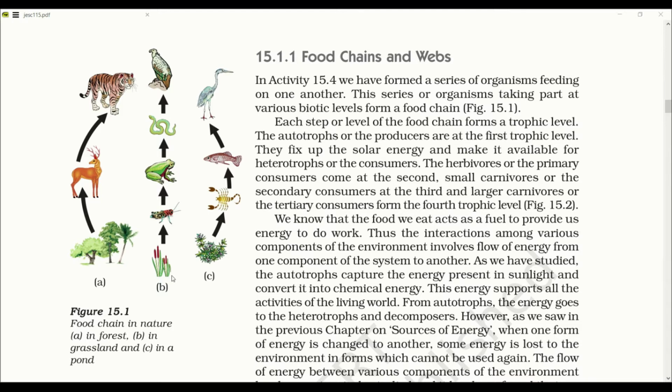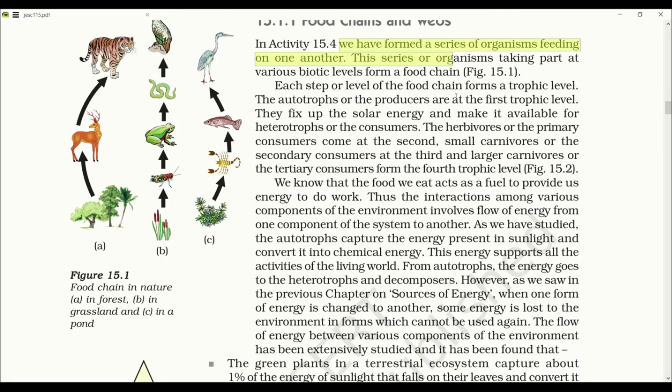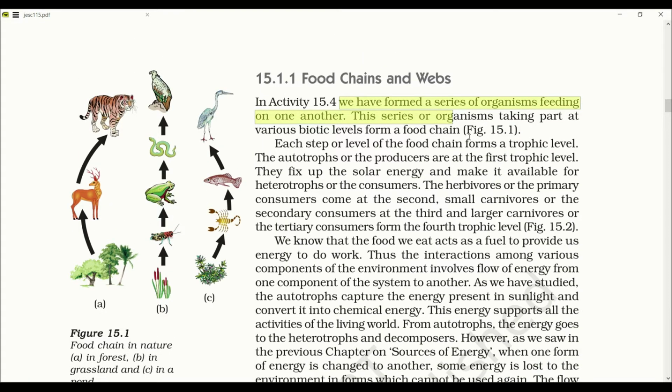In the same manner, the grass which the grasshopper feeds on is consumed by the frog, which the snake eats, and the snake is consumed by the vulture. We have formed a series of organisms feeding on one another. These series of organisms taking part at various biotic levels form a food chain. Each step or level of the food chain forms a trophic level.